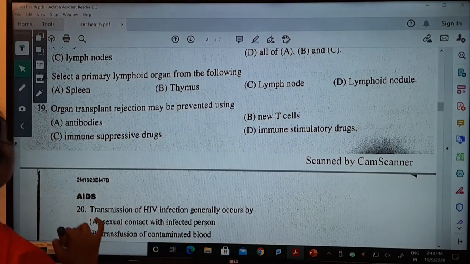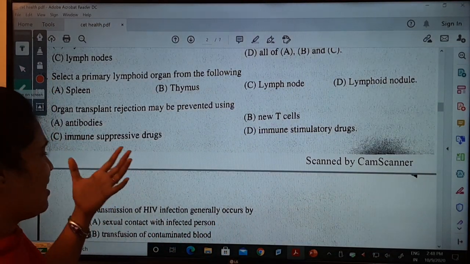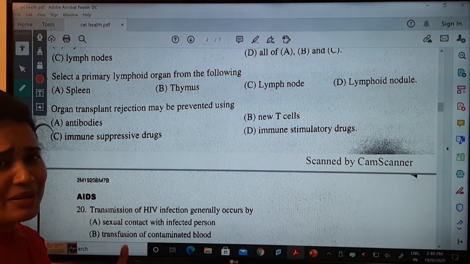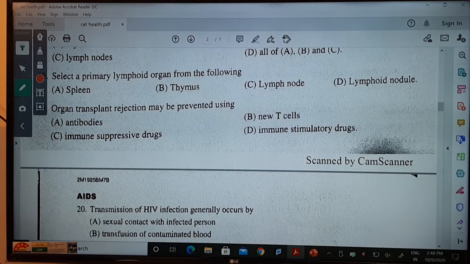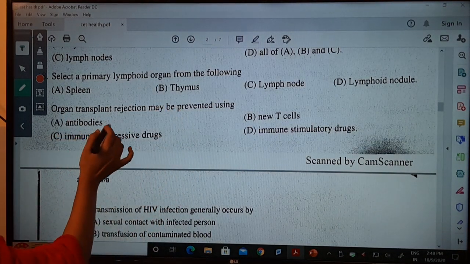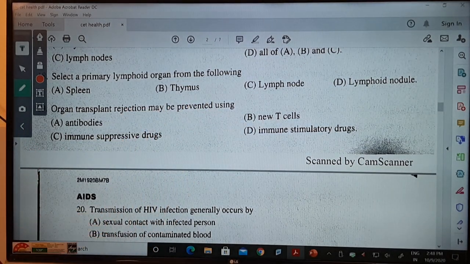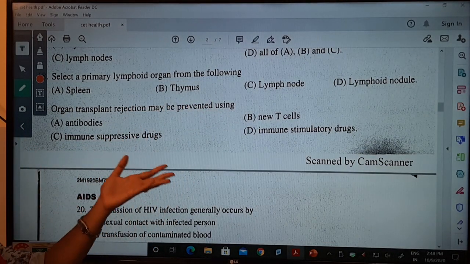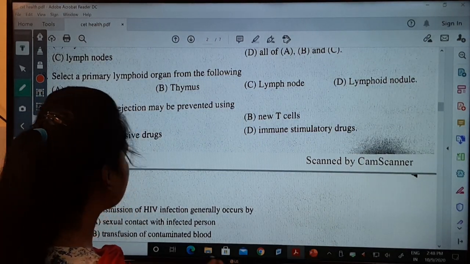Okay, the 19th one. Yes, very nice. Many times I have told about this topic; you people can remember. See what they are asking: organ transplant rejection may be prevented using what? First you should know what organ transplant rejection is and why it happens.